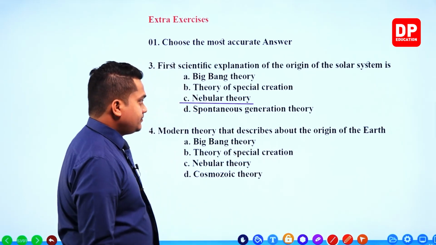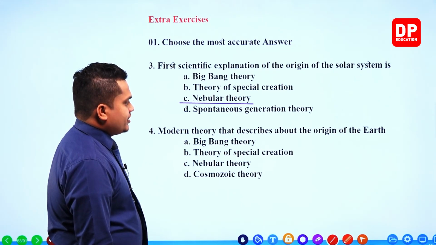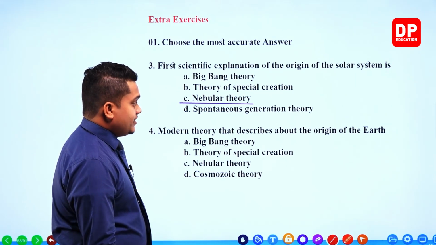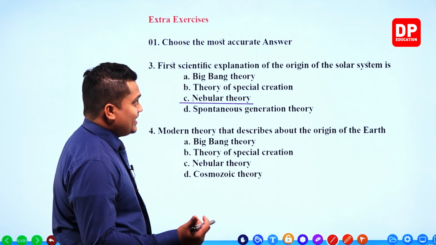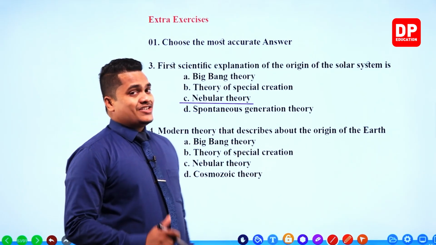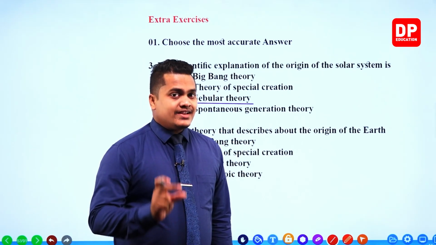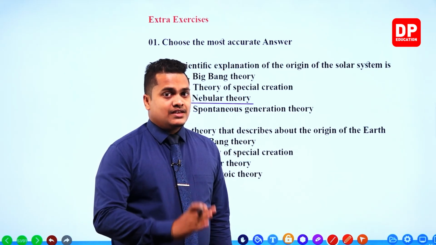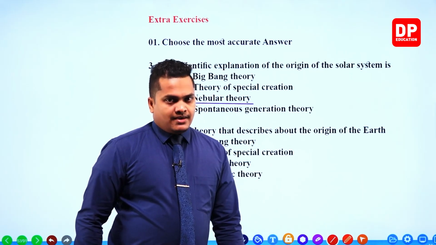Next one. Modern theory that describes the origin of the earth. The question is asking about the origin of the earth, but actually not only the earth, but also each and every solar system, galaxy, star and all the other celestial objects, which were created because of this incident. This incident was referred to as the Big Bang.